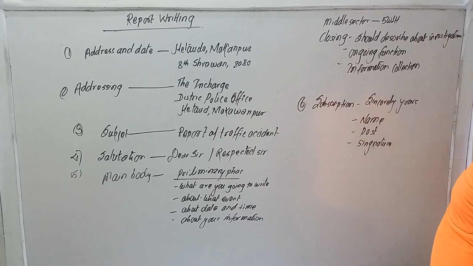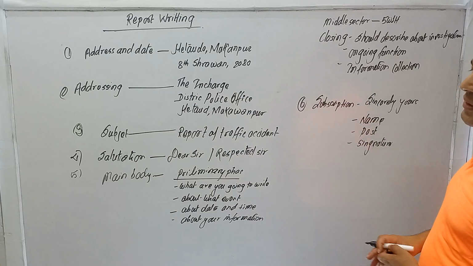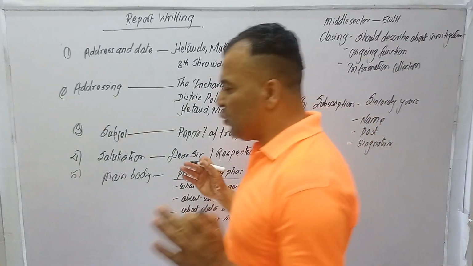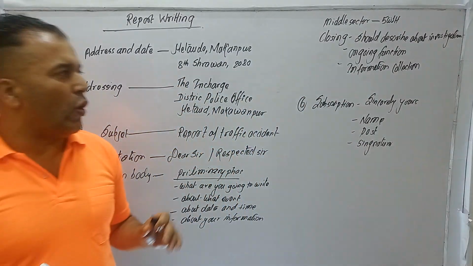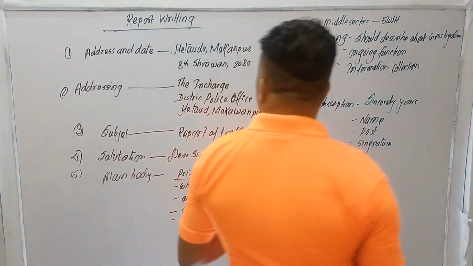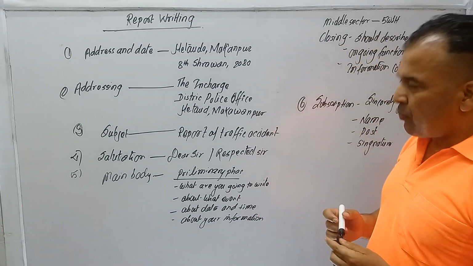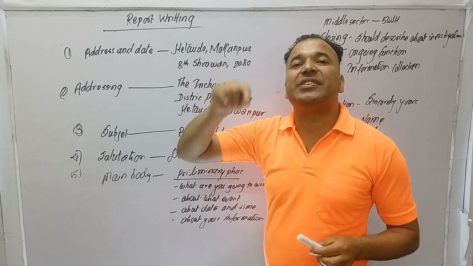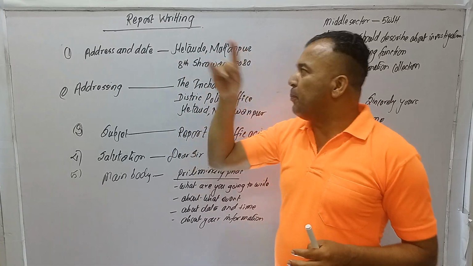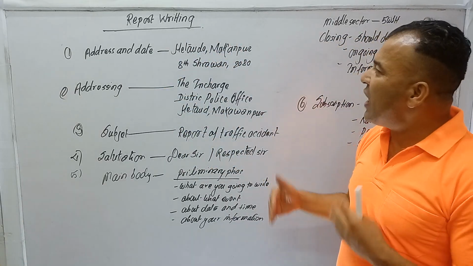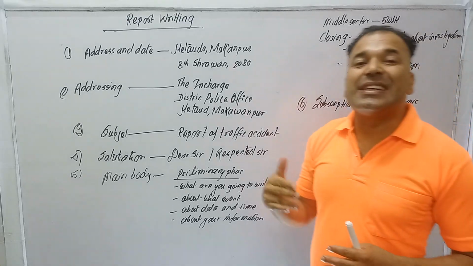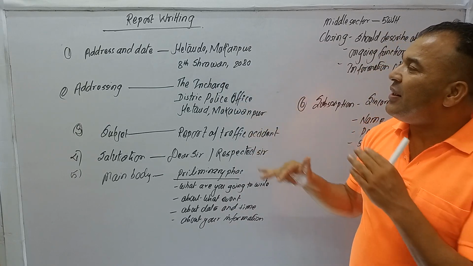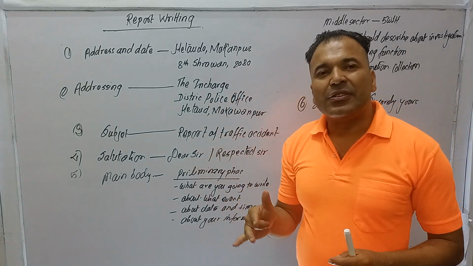Let's see. We have to describe these things. If we are going to write a model report, first of all we have to mention the address: where the incident is going to happen, and to whom you are sending the report.